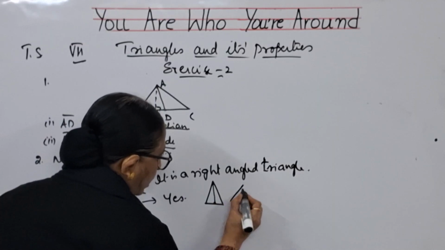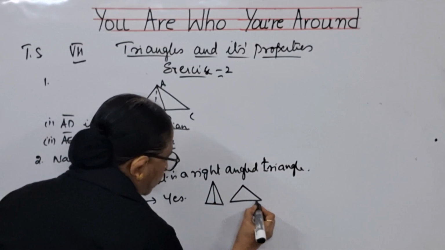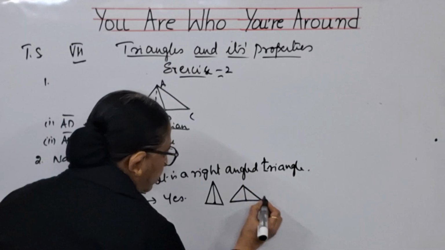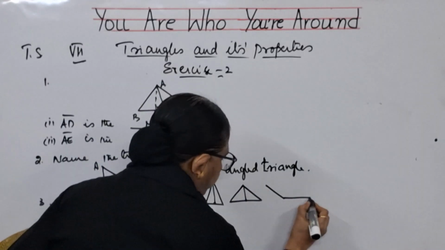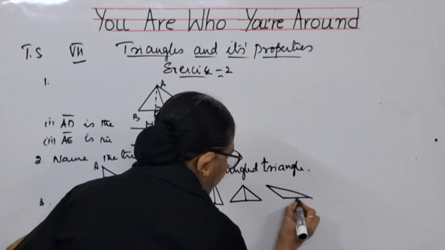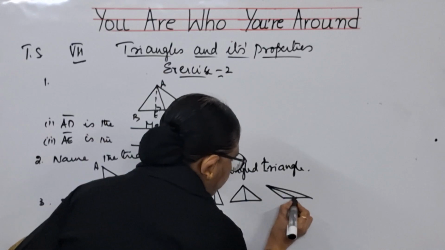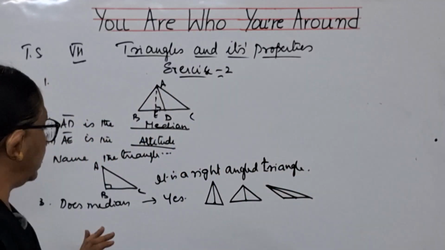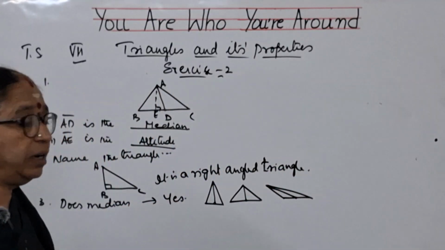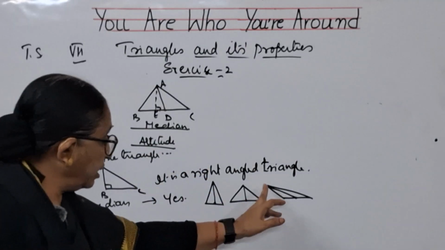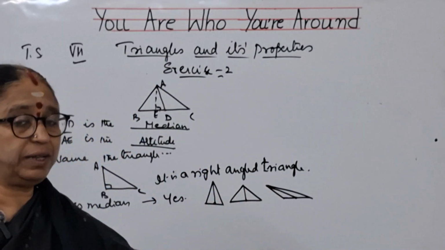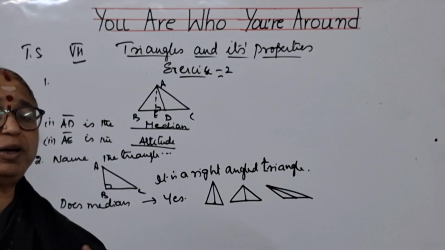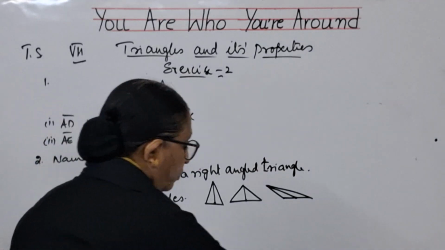And if it is an equilateral triangle also, the median lies inside. If it is an obtuse angled triangle also, the median lies inside only. The only thing is, the altitude lies outside in some cases. But as far as median is concerned, it will always be inside of a triangle.